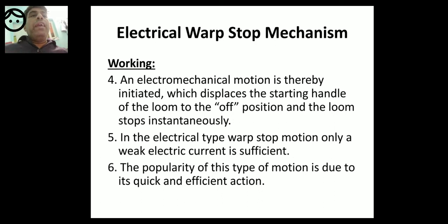Similarly, what is electromechanical motion? It is very important to understand these kinds of terms.